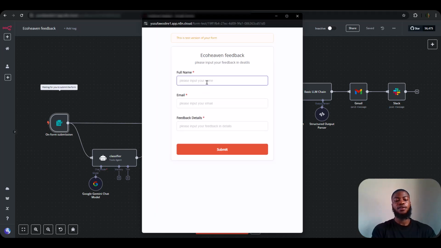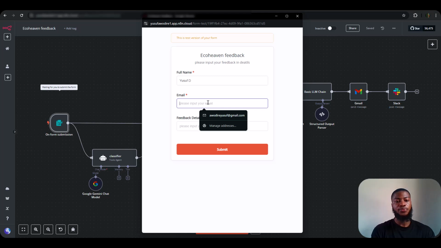But the name this time around, I'm going to be using Yusuf D. By the way, because we've run the workflow multiple times to test some nodes, it's possible we get some additional details on our Airtable, because we've continued to run the workflow because we are testing, obviously.